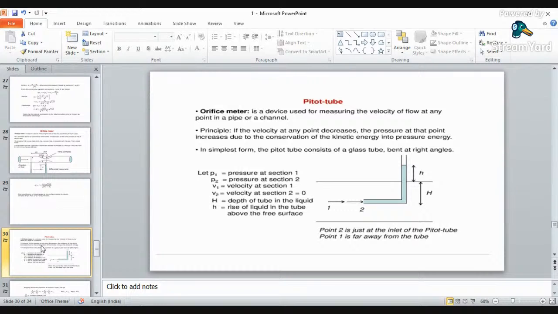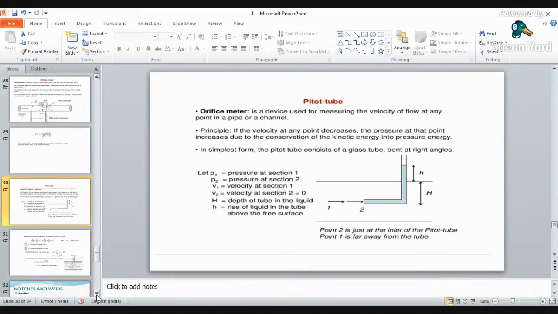Then third application of Bernoulli's theorem is your pitot tube. Pitot tube is basically used to measure the, here it is misprint, it is not orifice meter, it is pitot tube, okay? So pitot tube is a device, it's a small bent tube like a device. It is used to measure a velocity at a point, okay? You can place the device at any section, in a pipe, in open channel also, at any haphazard sections also, okay? Just keep that device into the water and you will get the velocity.